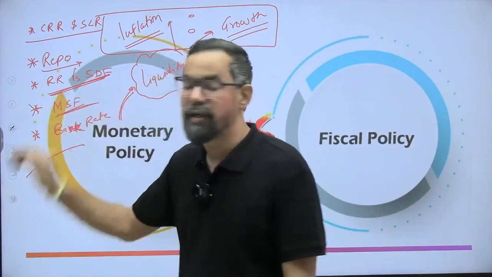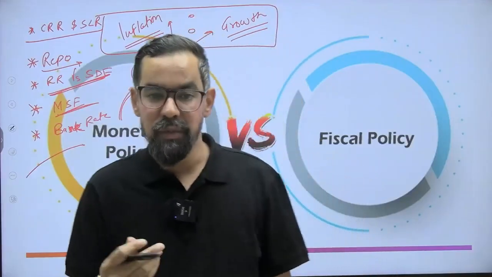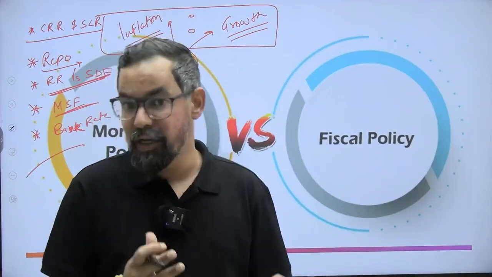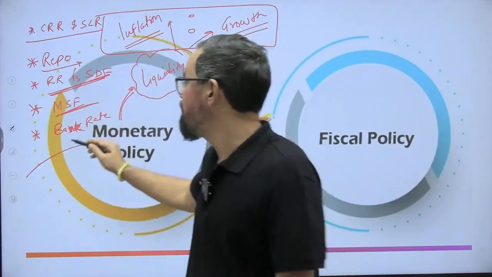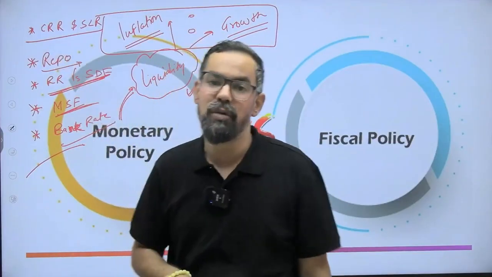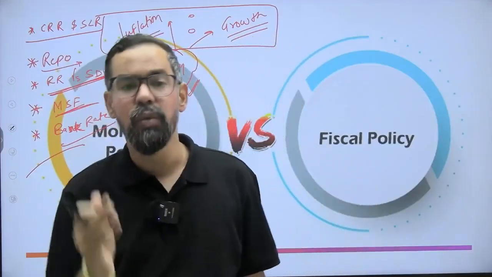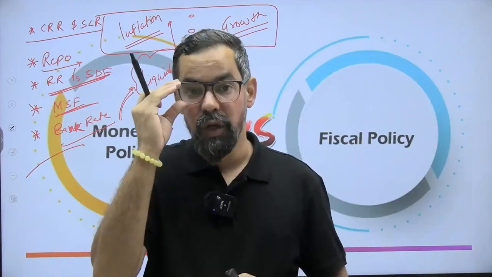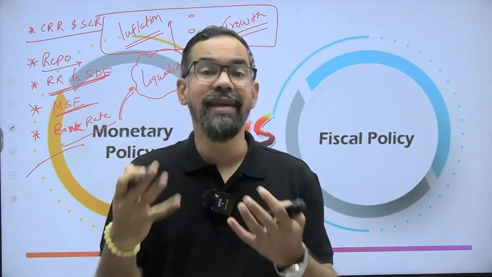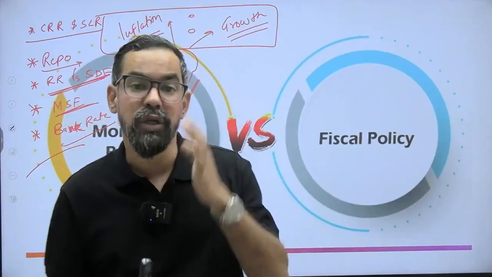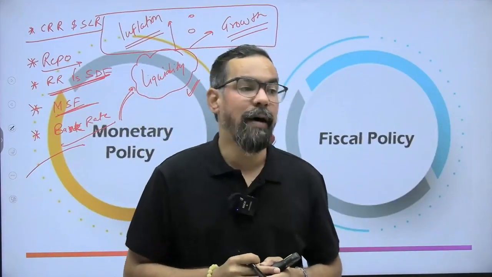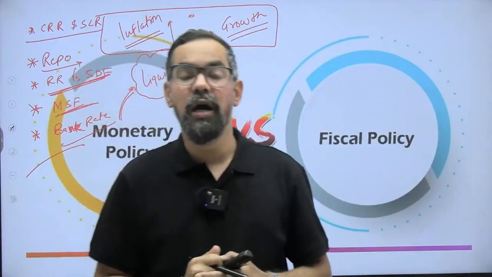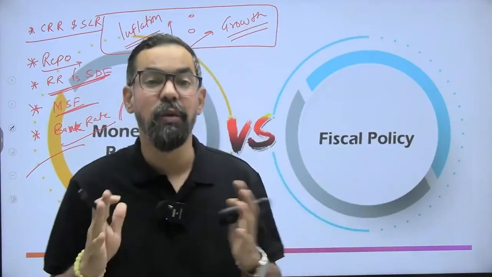MSF is basically a tool generally meant to meet very ultra short term requirements. The ultra short term is basically overnight, and bank rate is the rate at which RBI lends money to commercial banks for a long term period. Apart from this, we also have some other tools, like the term repo that RBI introduced during the TLTRO, sorry, targeted long-term repo operation, during COVID-19. The other tool is the Market Stabilization Scheme 2004. We have open market operations, which is the process of buying and selling of government securities and others.